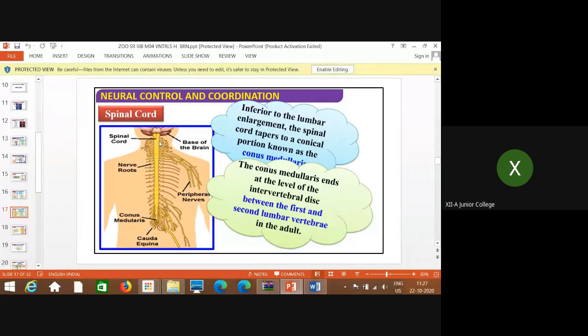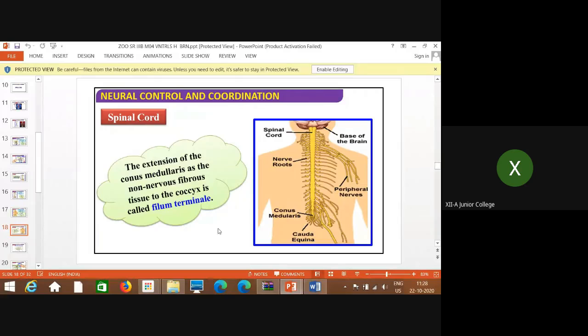When it is considered as the adult spinal cord, it looks like this. These are the nerve roots, and this is the entire spinal cord, that is the base of the brain, and these are all the remaining peripheral nerves. Okay, so this is the part inferior to the lumbar enlargement. The spinal cord tapers to a conical portion. This conical portion is called conus medullaris, and it ends in the cauda equina. What is that cauda equina? I'll tell you in the next diagram. See, here again it is shown.